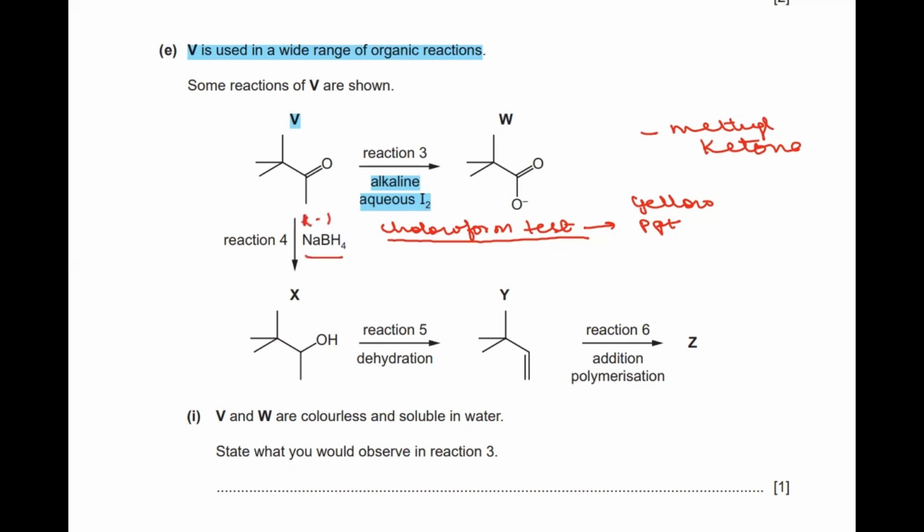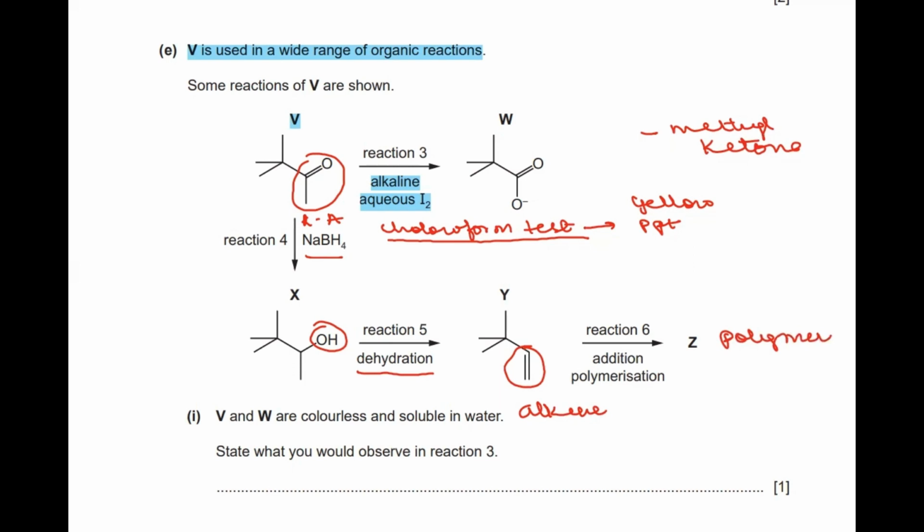Now V changes into X when NaBH4, which is my reducing agent, reacts with V. So this gets reduced, this is your aldehyde, and it is going to transform and give you an alcohol. Okay, it is giving you an alcohol. And in reaction 5 dehydration is happening, and from dehydration you are getting an alkene, and from alkene polymerization you will be getting a polymer. So this is a part of an organic synthesis.